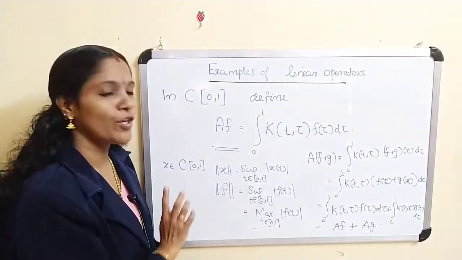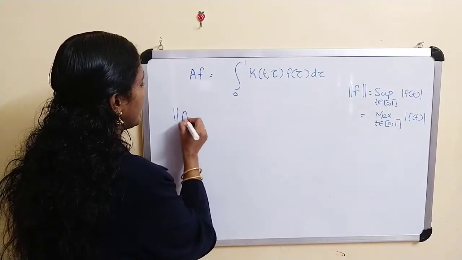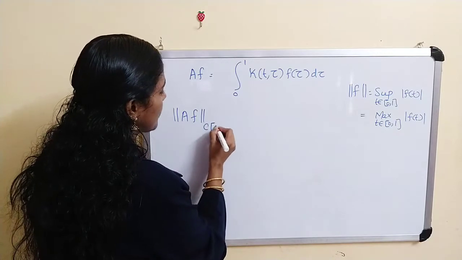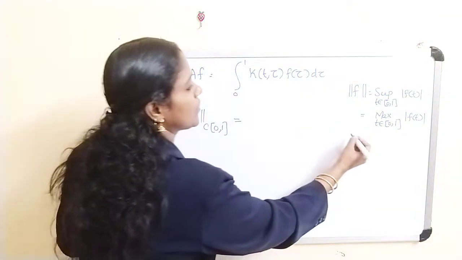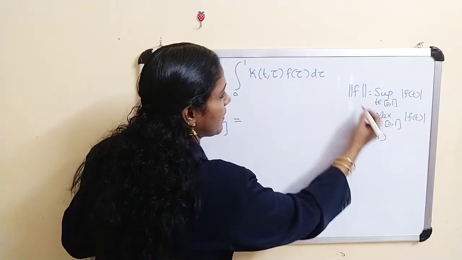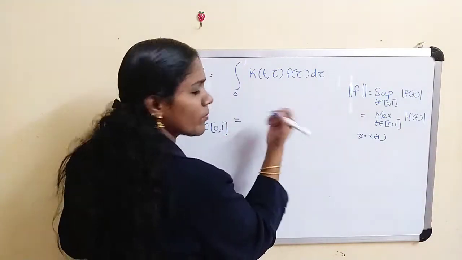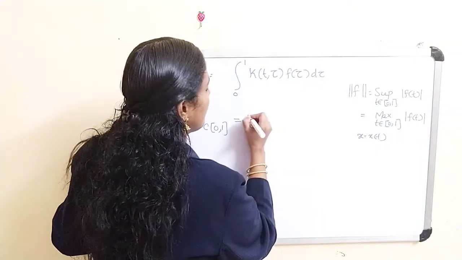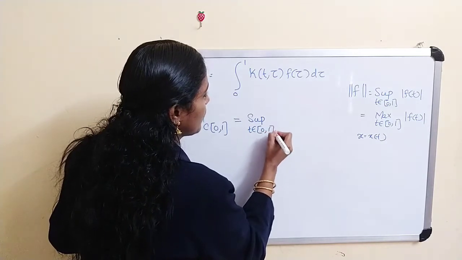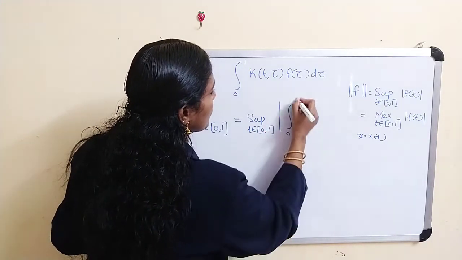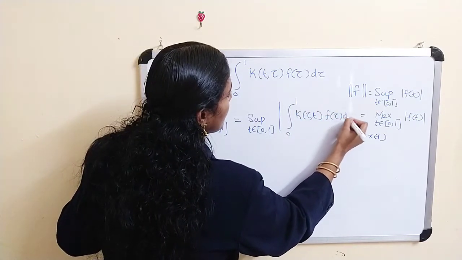Now, what about the norm of Af? Norm of Af on C[0,1]. Clearly, using the same definition, you can write supremum or you can write maximum, over t belongs to [0,1] of the modulus of the integral from 0 to 1 of k(t,tau) f(tau) d tau.